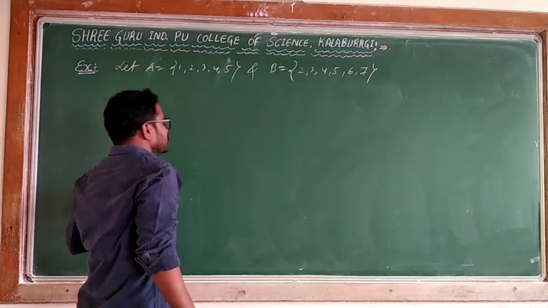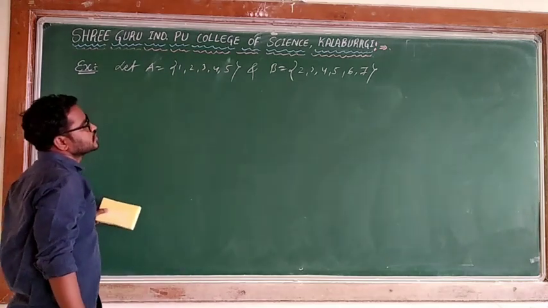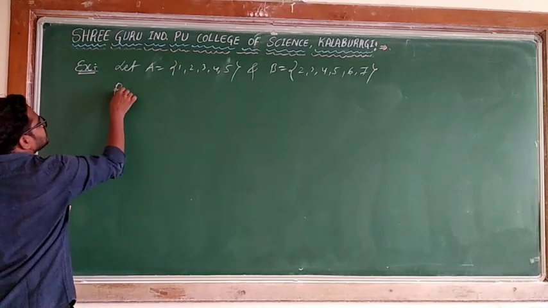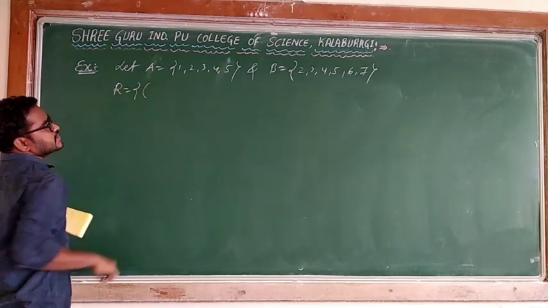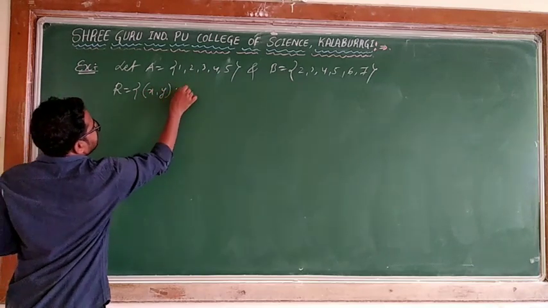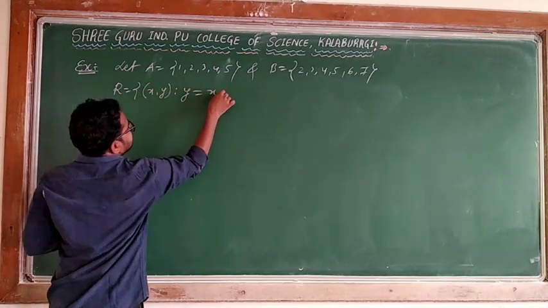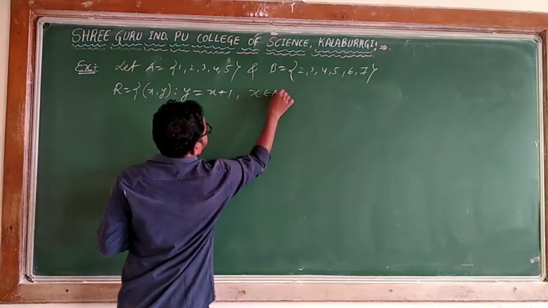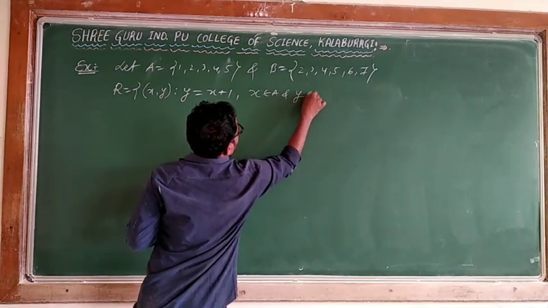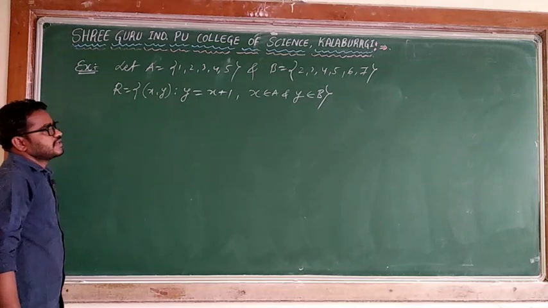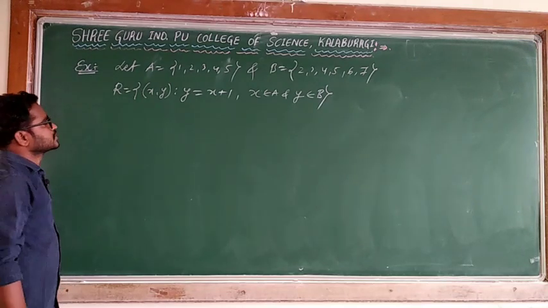Okay, so I will take one relation according to this, R is equal to this one. Now {(x, y) such that y = x + 1, x belongs to A and y belongs to B}. Using this example I will take some diagram according to this.